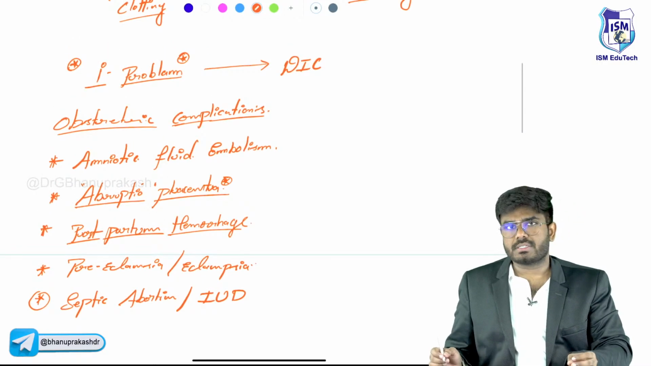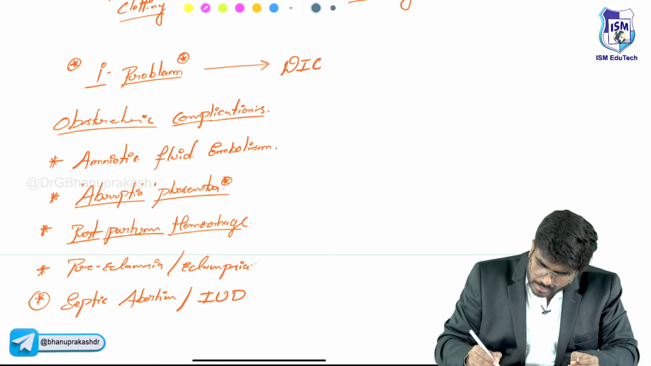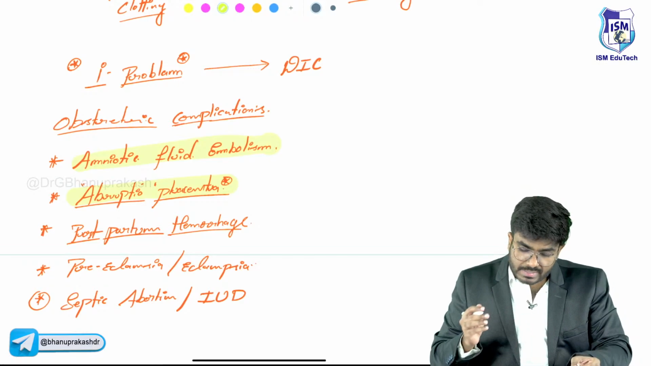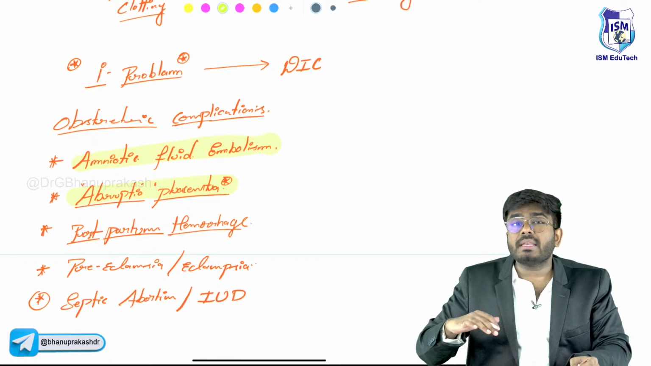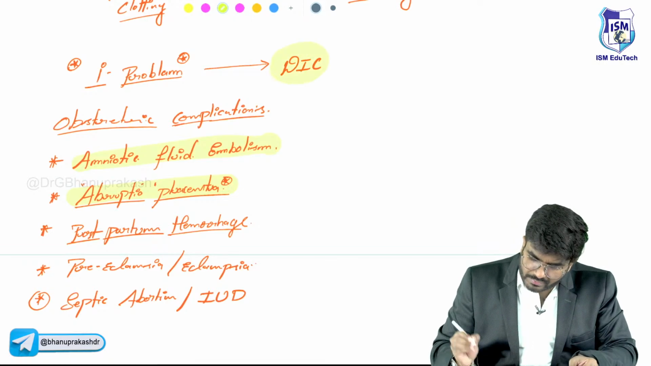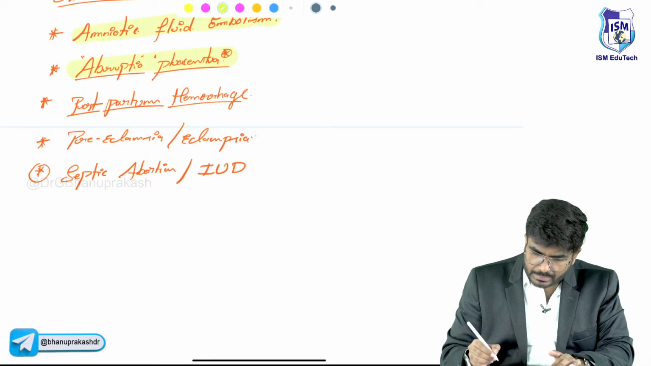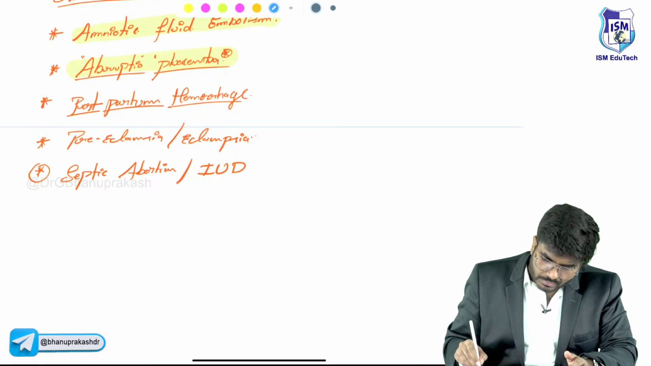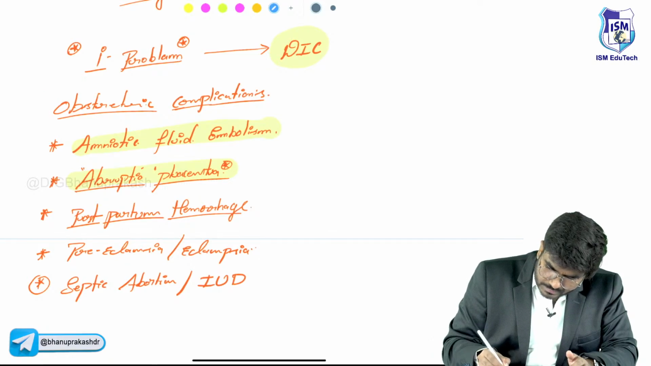See, all these are the conditions. The main important thing which I want you to know for your exams is amniotic fluid embolism and abruptio placenta, these two. They are the primary problems which cause unnecessary activation of clotting in the mother, leading to disseminated intravascular coagulation. So obstetric complications can lead to DIC. First one completed. Second, what else? The second one is sepsis.